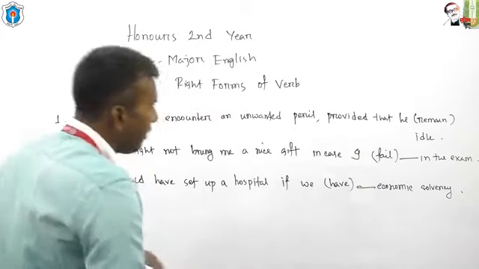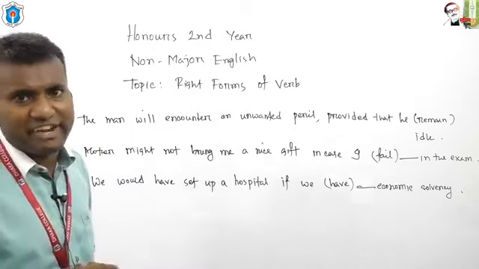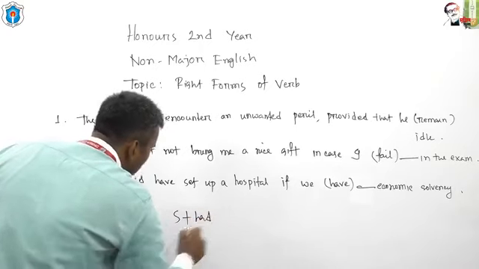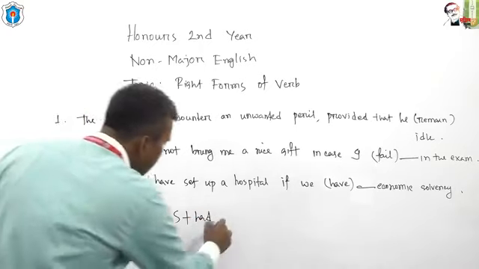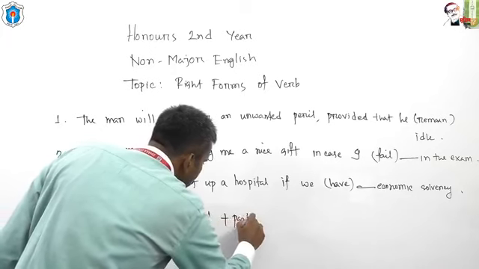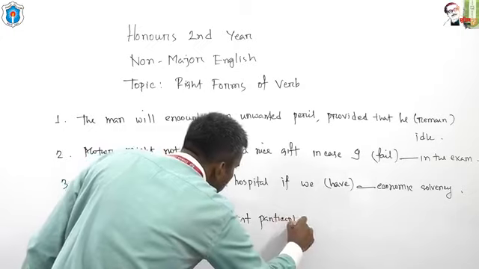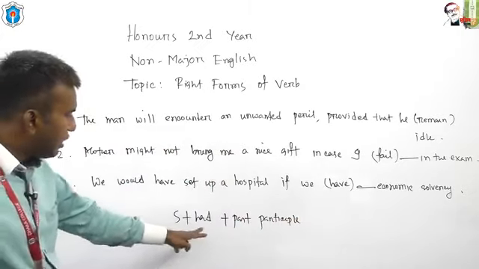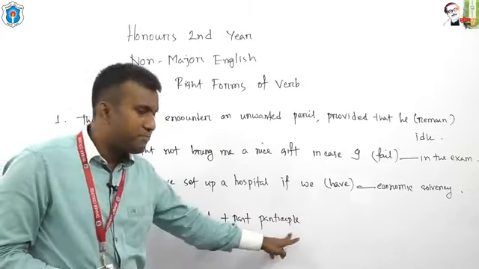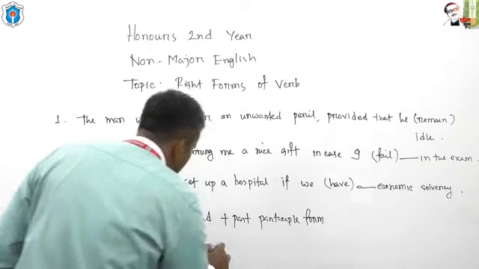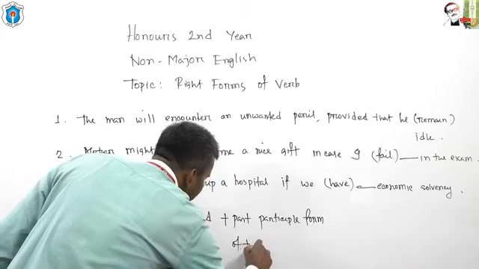Okay, what is the structure of past perfect tense? Subject, then auxiliary verb had, then past participle form of the main verb.